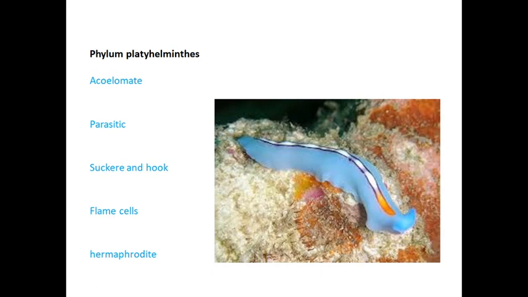What is it called? It is a hermaphrodite. Hermaphrodite means what? There is no separate male and female organism; both the male reproductive organ and the female reproductive organ are in the same animal, so it is called a hermaphrodite. Examples: liver fluke and tapeworm. These are all examples of the phylum Platyhelminthes.